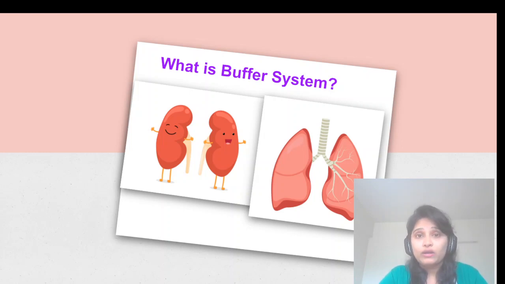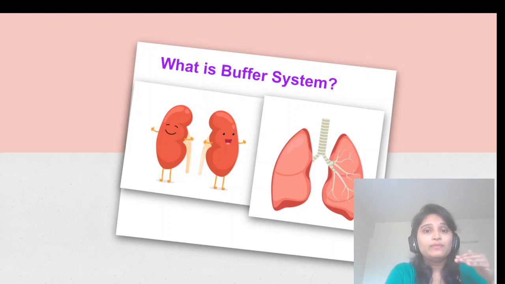Or if I have more alkalinity in my body, the kidney will not excrete alkaline in the urine, but it will start retaining H plus ion in the body. So like that it will balance the H plus and HCO3 minus ion in the body. Whenever there is the initial response, the lungs will start functioning, and whenever there is a late response, the kidneys will start functioning. Okay. So whenever you see the lungs are in function, that condition will be called respiratory. And whenever the kidneys are in function, that condition will be called metabolic. So this normal balance of the body is called homeostasis.